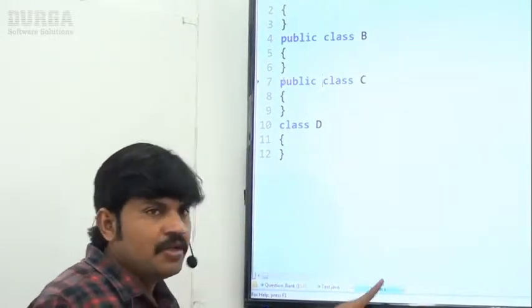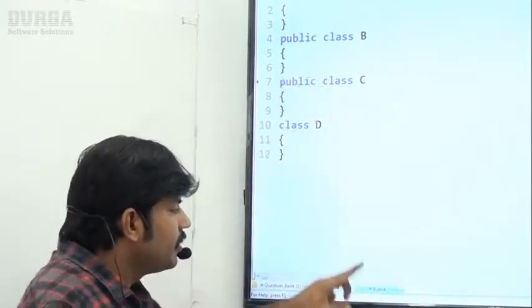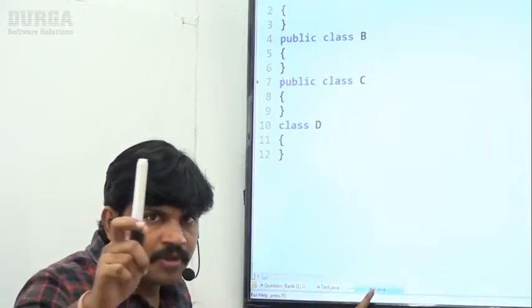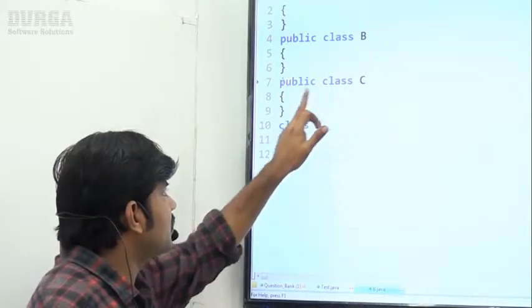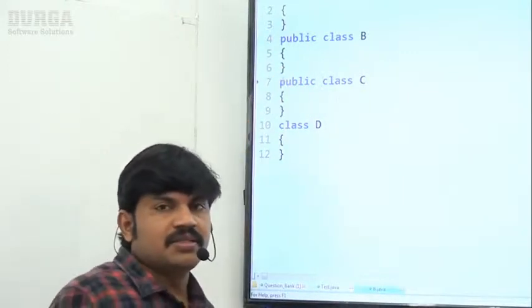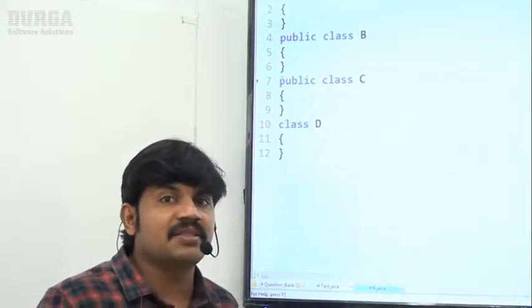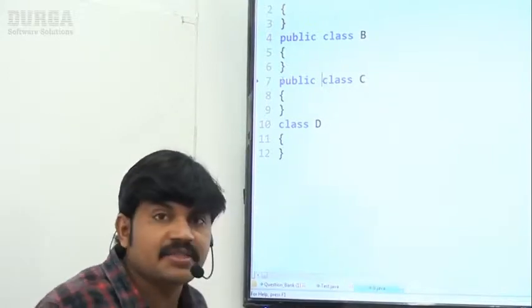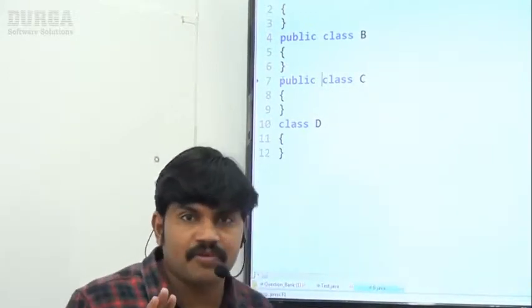B.java. So, public class B, B.java, no problem. But the problem is public class C. Immediately we are going to get an error about this C class. C is public, so it must be declared inside C.java. But why are you taking it inside B.java? We are going to get a compile time error like that.